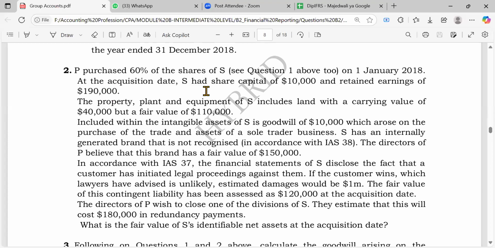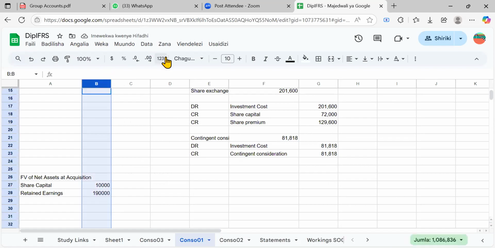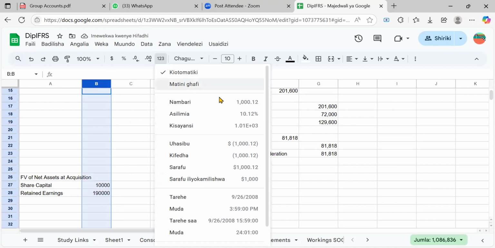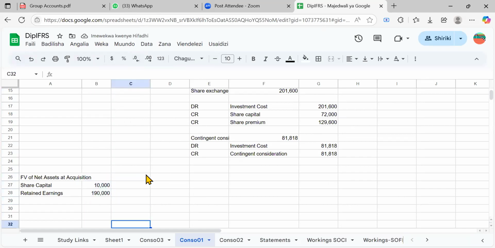Here we go to our question. We have been told that share capital is 10,000 and retained earnings 190,000. Right. So we have the share capital 10,000, retained earnings 190,000. After getting that, what you just need to do is just proceed with further explanations, and then you adjust now.